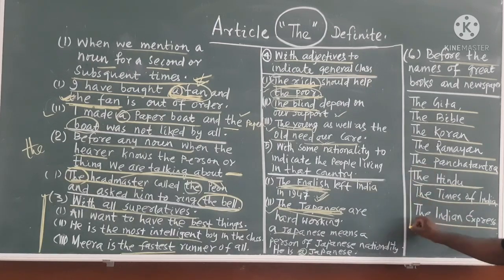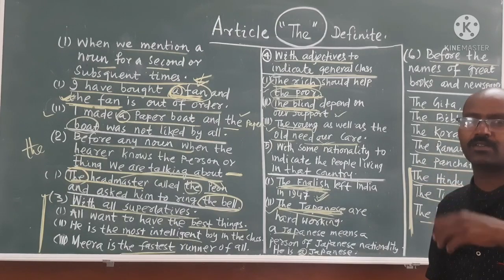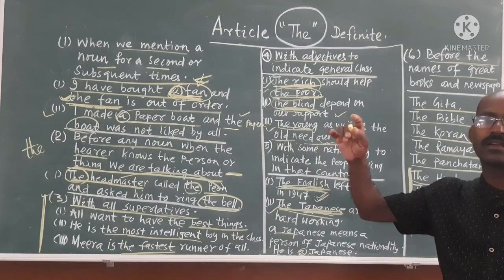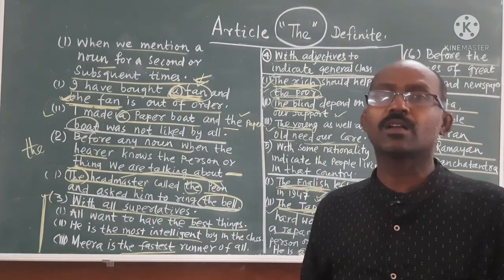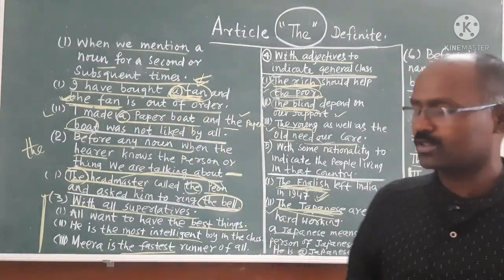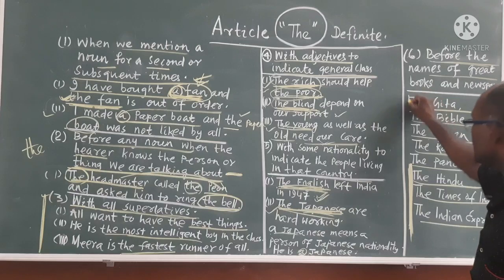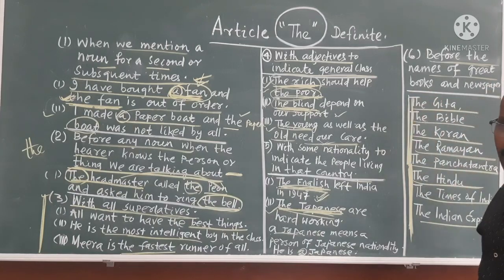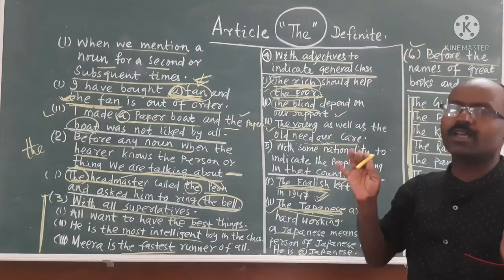These are the names of newspapers. Before the name of a newspaper, you can use the. In editing, letter to the editor, sometimes the question comes, write a letter to the editor, indicating the name of the newspaper. Sometimes we are not using the Hindu, we are writing Hindu. So you got the name of the newspaper and also some great books or epics, before which we can use the. That means in the first part I have taken 6 rules.